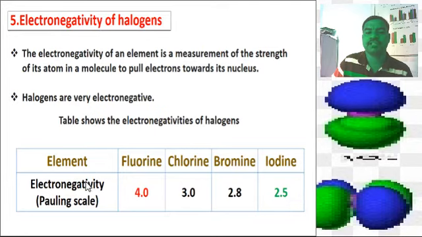Using the Pauling scale, the electronegativity value of fluorine is 4.0, chlorine is 3.0, bromine is 2.8, iodine 2.5. These electronegativity values increase from iodine to fluorine and decrease from fluorine to iodine.